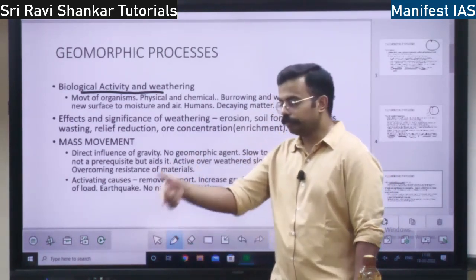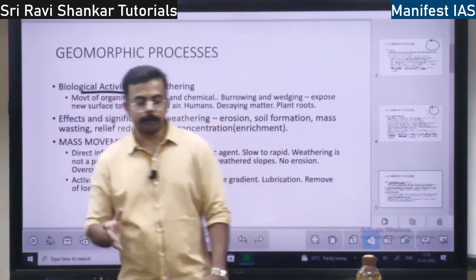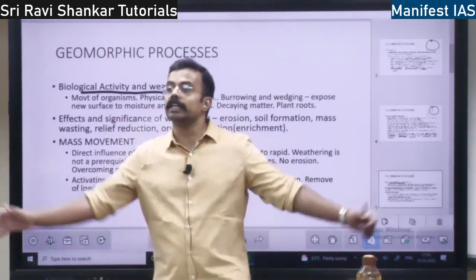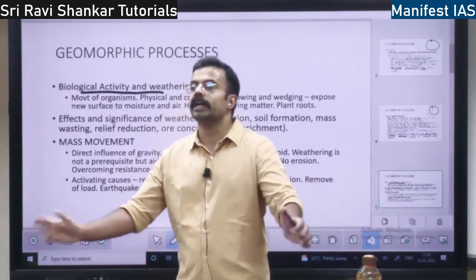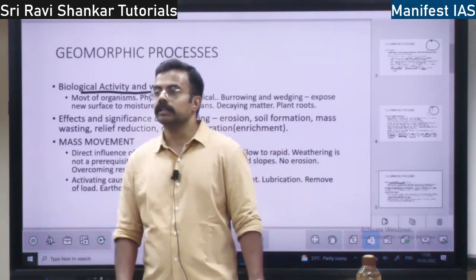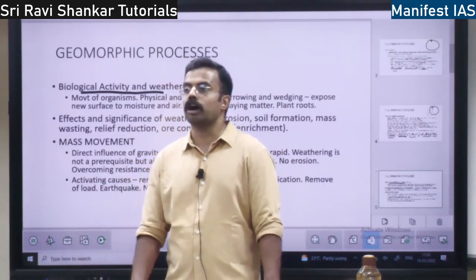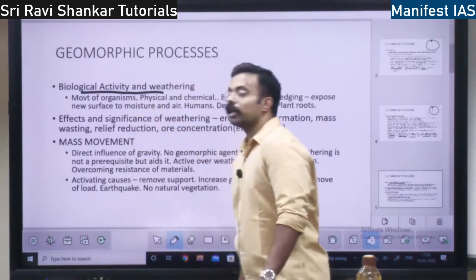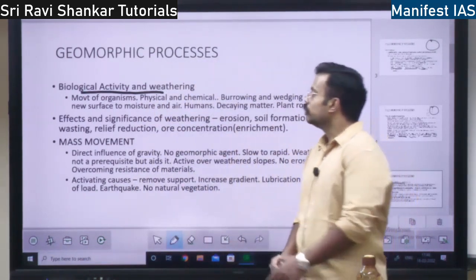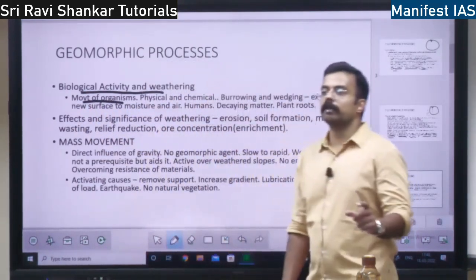If you have seen a plant, a coconut tree, the roots will be very widespread. When the roots spread out widely, they are going to cut open the soil. It is going to break the rocks as well. The roots will be so strong. That is the process of biological activity and weathering. So movement of organisms, small microorganisms.